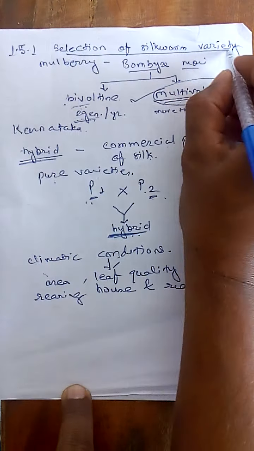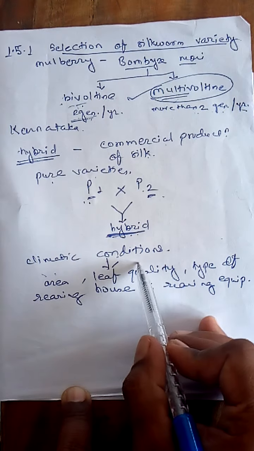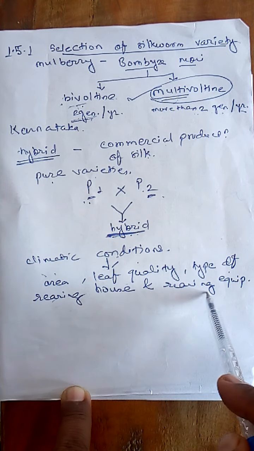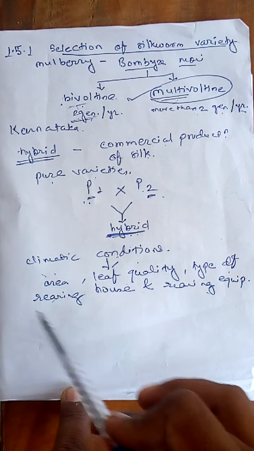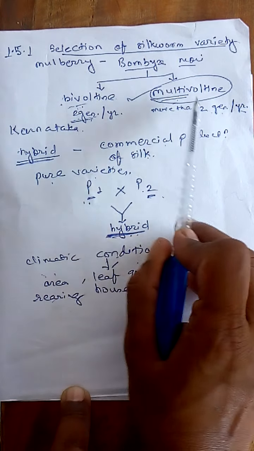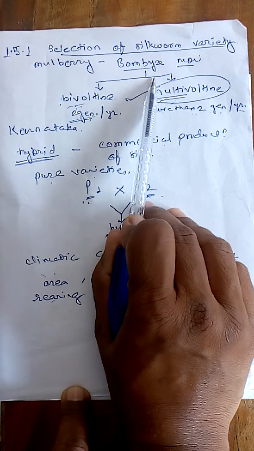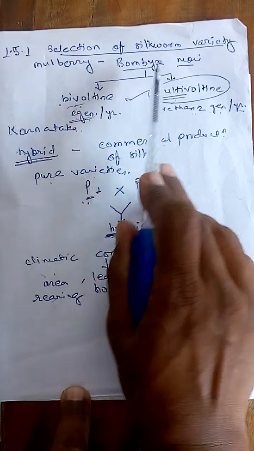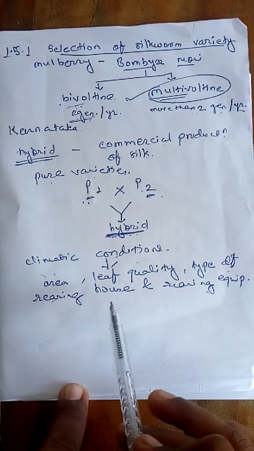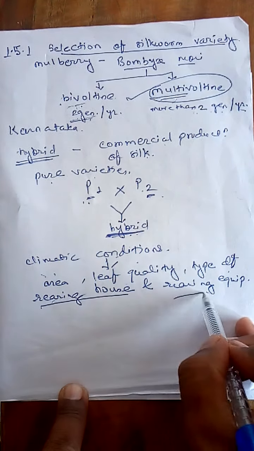So in short, the selection of silkworm variety depends specifically on climatic conditions as well as area, leaf quality, type of rearing house and rearing equipment. By considering all these factors, we choose either the bivoltine or the multivoltine species of Bombyx mori. So this is about the selection of silkworm variety.